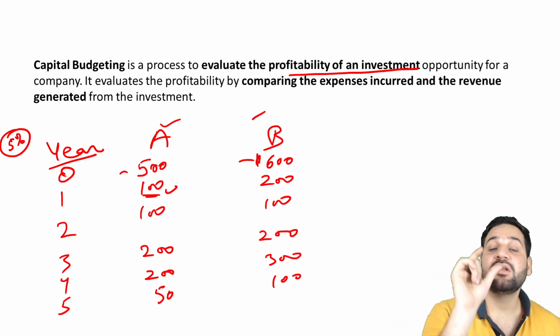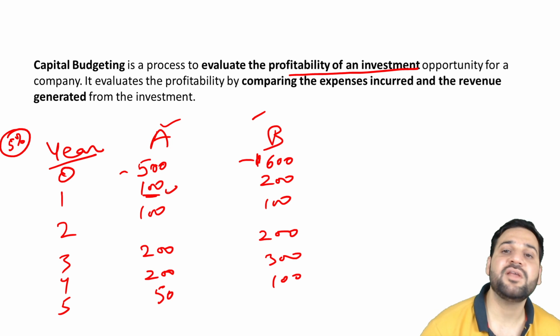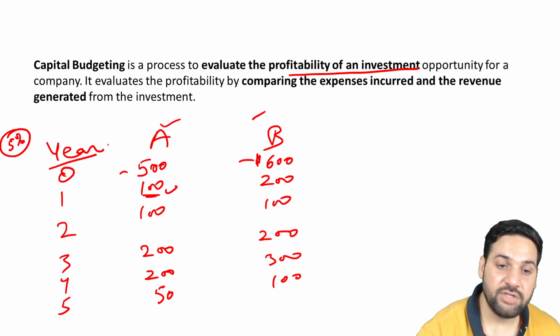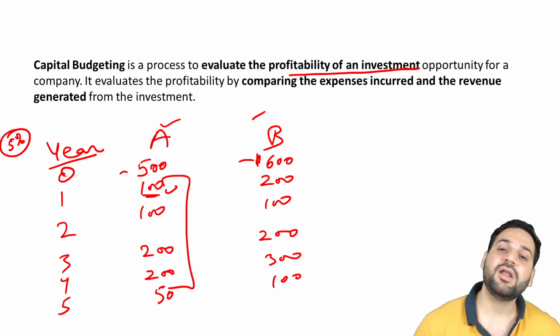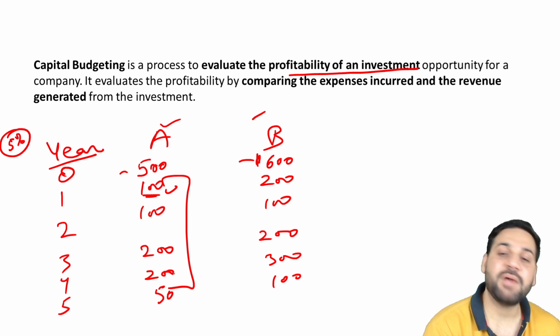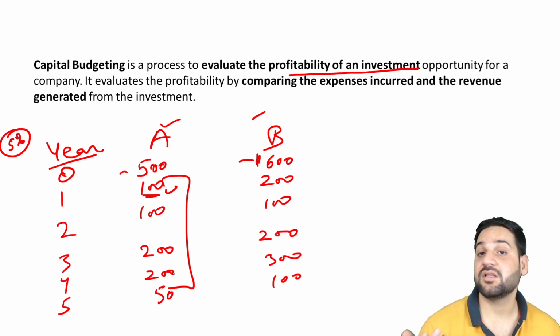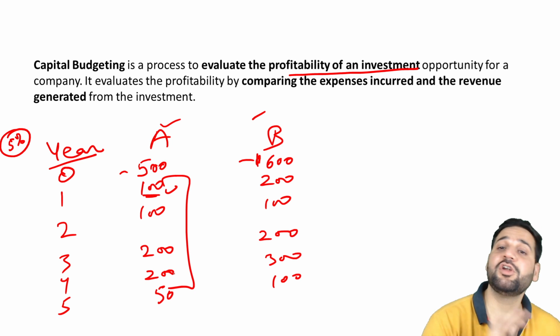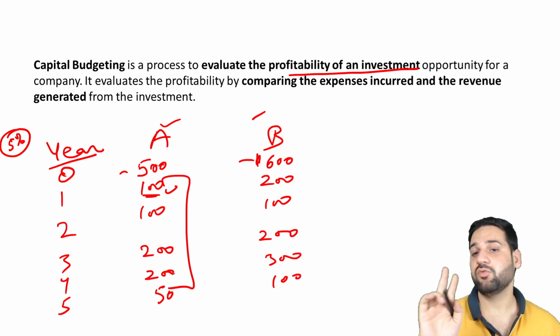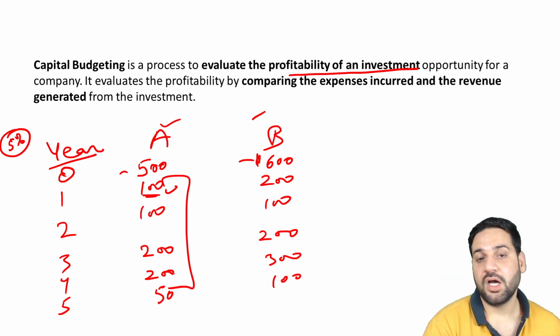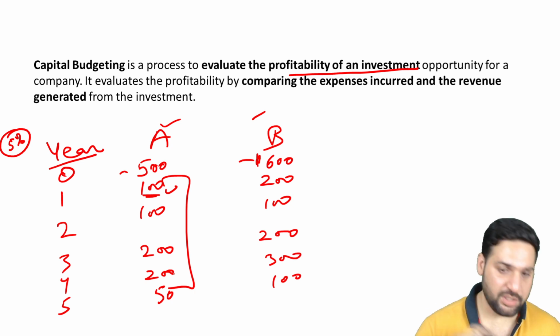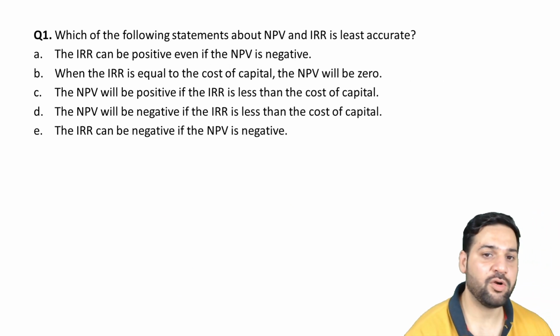There is a discounting factor because of inflation and various other factors, so you need to discount it. If you are not considering discounting, that is the payback period method. If you are considering the discount rate, that is the discounted payback period method. These are two important methods for capital budgeting.